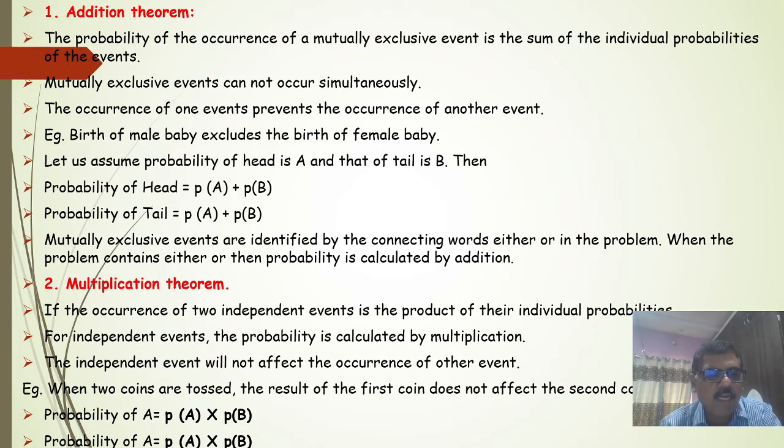Then the multiplication theorem: for the occurrence of two independent events, the probability is the product of their individual probabilities. For independent events, the probability is calculated by multiplication. An independent event will not affect the occurrence of another event. When two coins are tossed, the result of the first coin does not affect the second coin, and therefore the probability of getting head on one coin and head on the other coin is the probability of A into the probability of B.